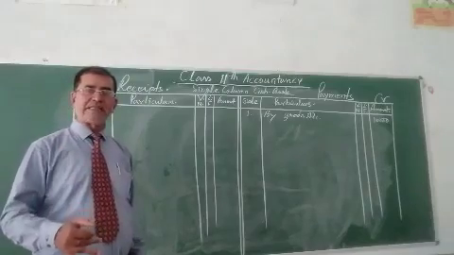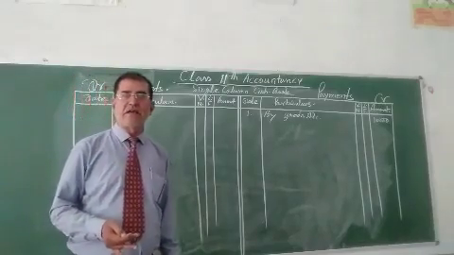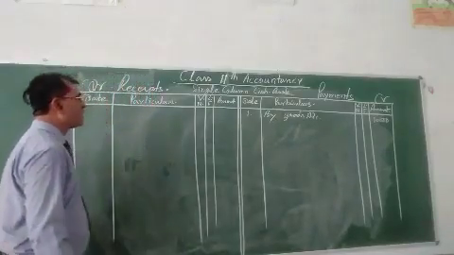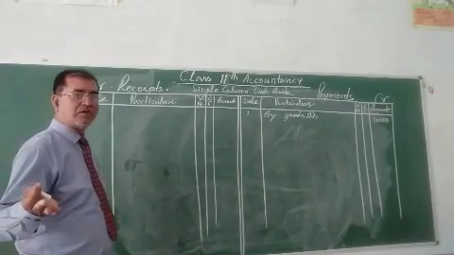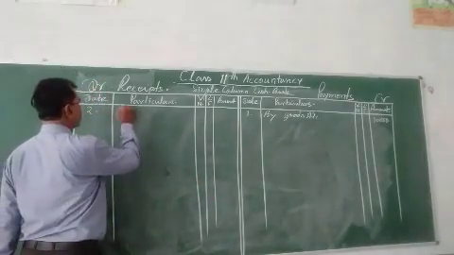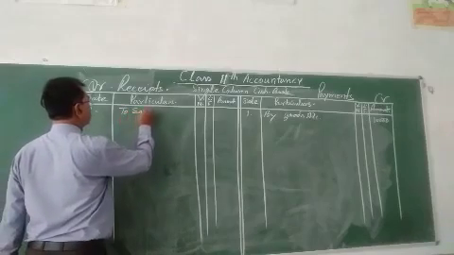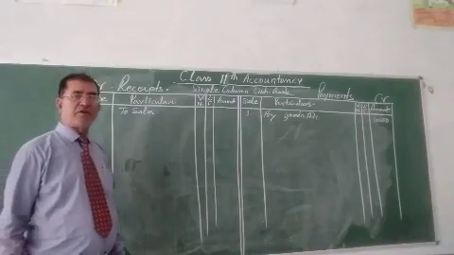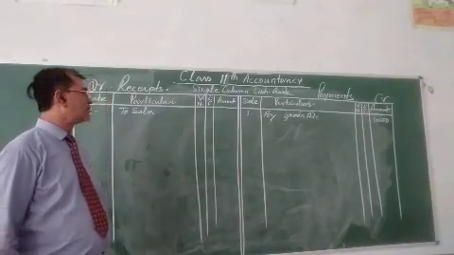Sells goods for cash: we are receiving the cash by selling the goods. So we can write this way on 2 January, sales. The cash is being received on selling the goods.